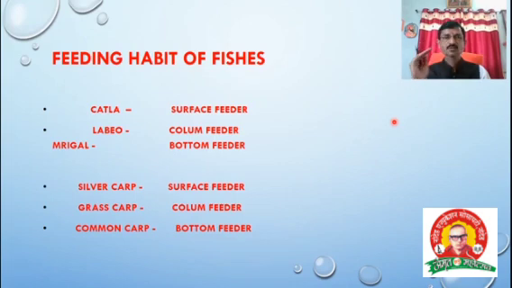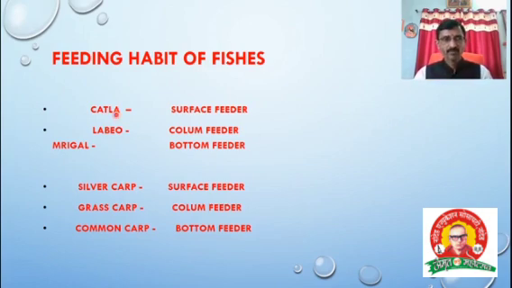in the water, because the water has three levels: surface, column and bottom. That's why every fish has a different feeding habit. Okay, this means the difference. In this point also, we have taken the two bits only, that is Indian major carps and exotic carps, examples of fishes. Right? It is the feeding habit of fishes.